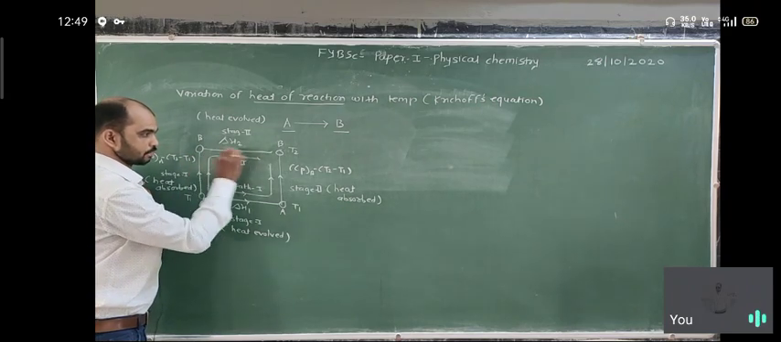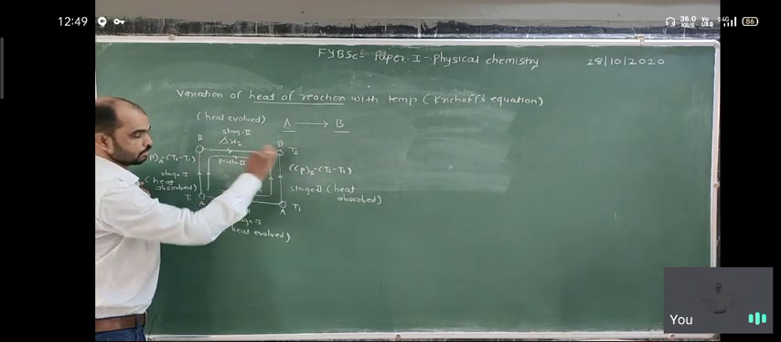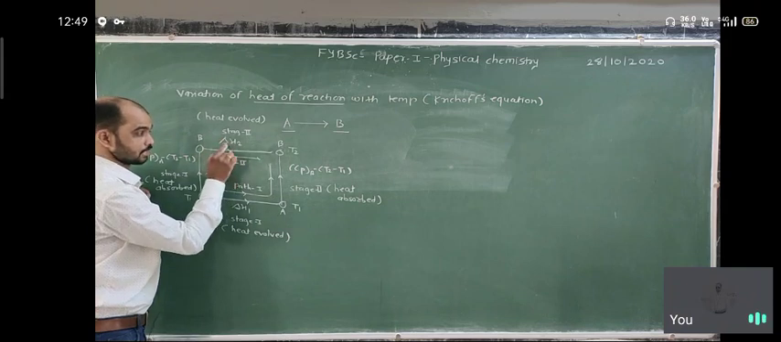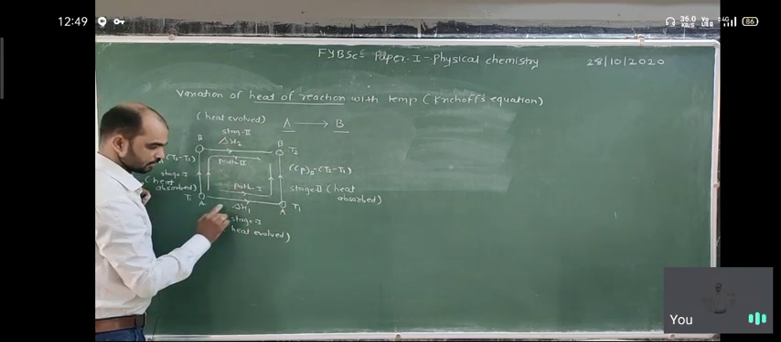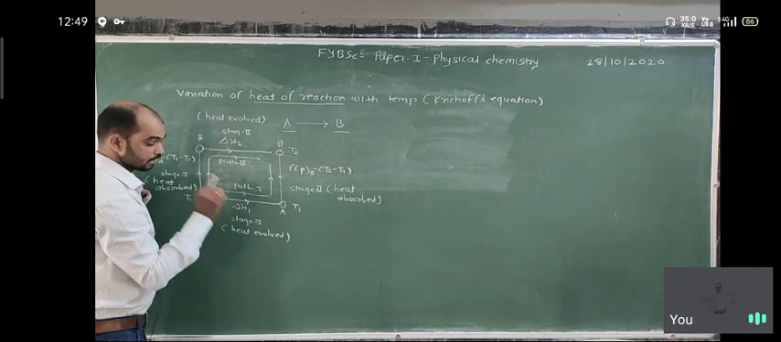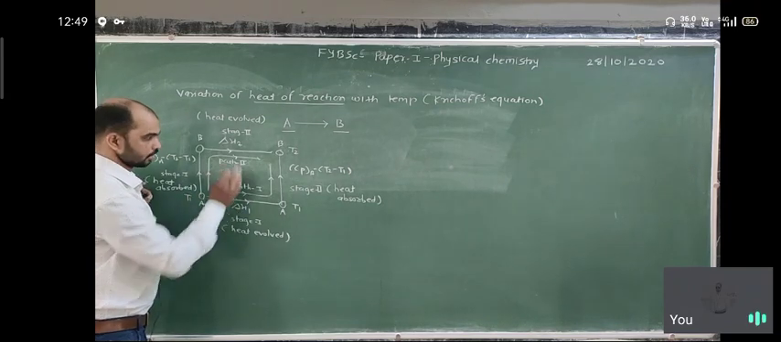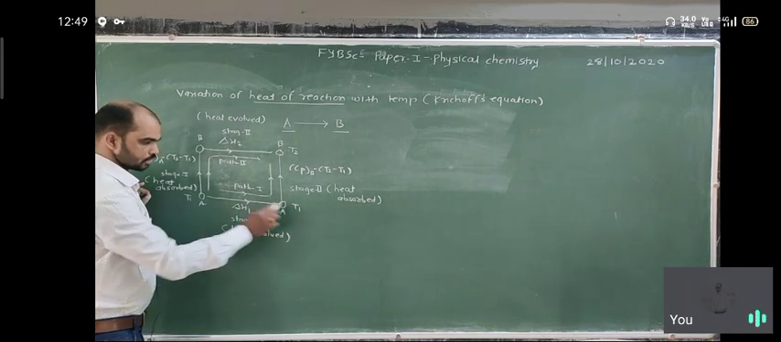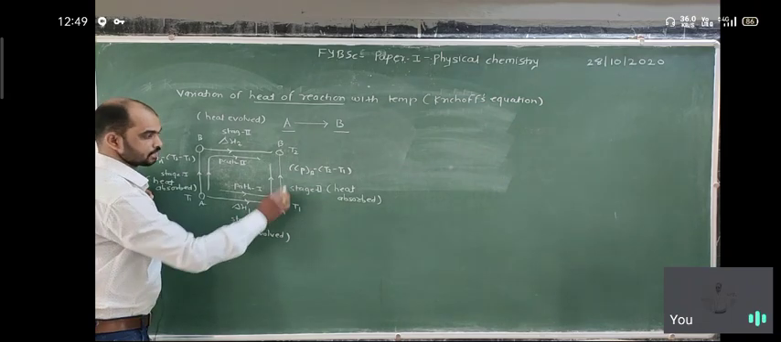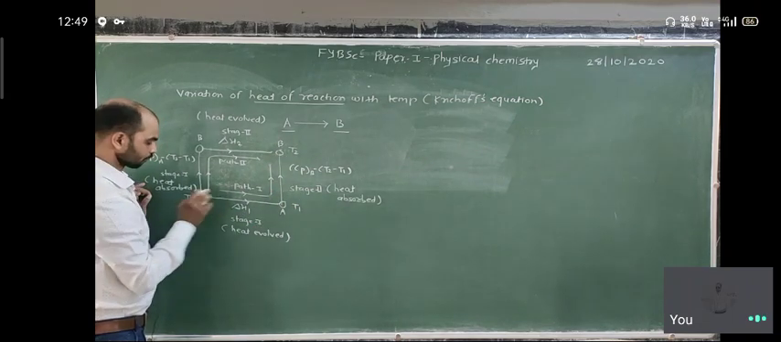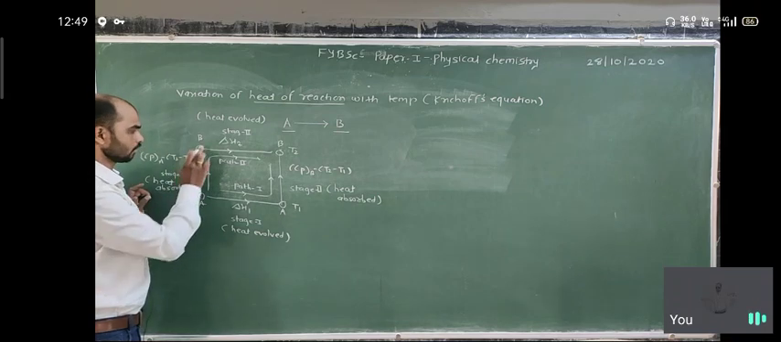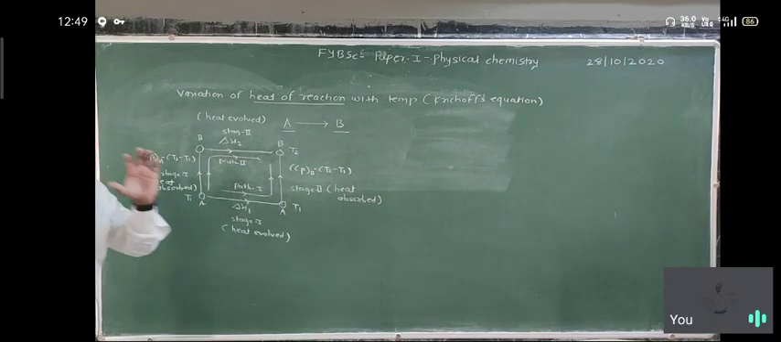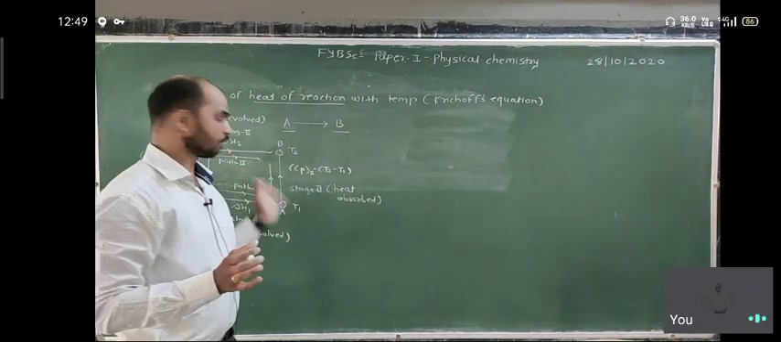This is a constant temperature because this is a parallel line. So at T2, the heat of reaction is considered as delta H2, and at temperature T1 the heat of reaction or heat evolved is considered as delta H1. These are the two heats of reaction. When the temperature is constant, heat is evolved; when the temperature increases, heat is absorbed. So heat evolved and heat absorbed are two important stages in both routes.